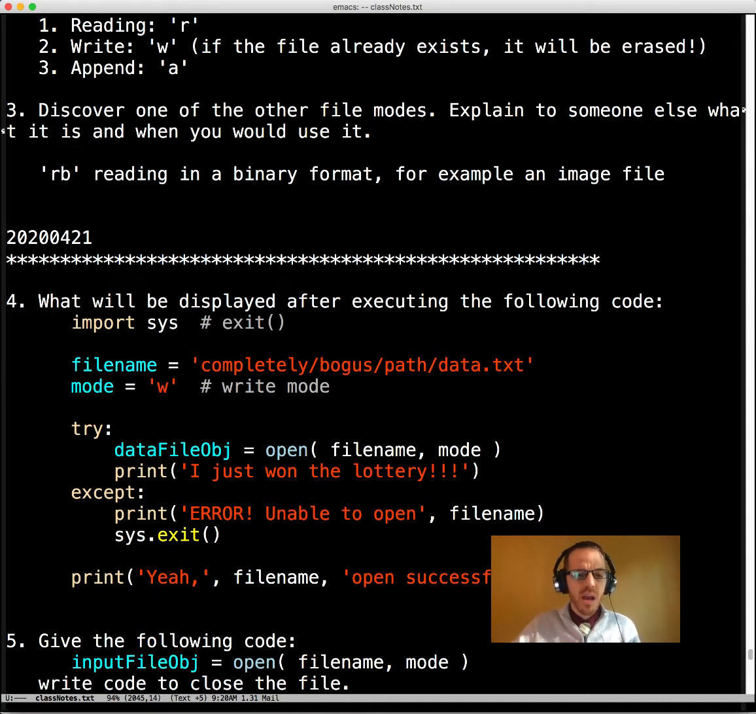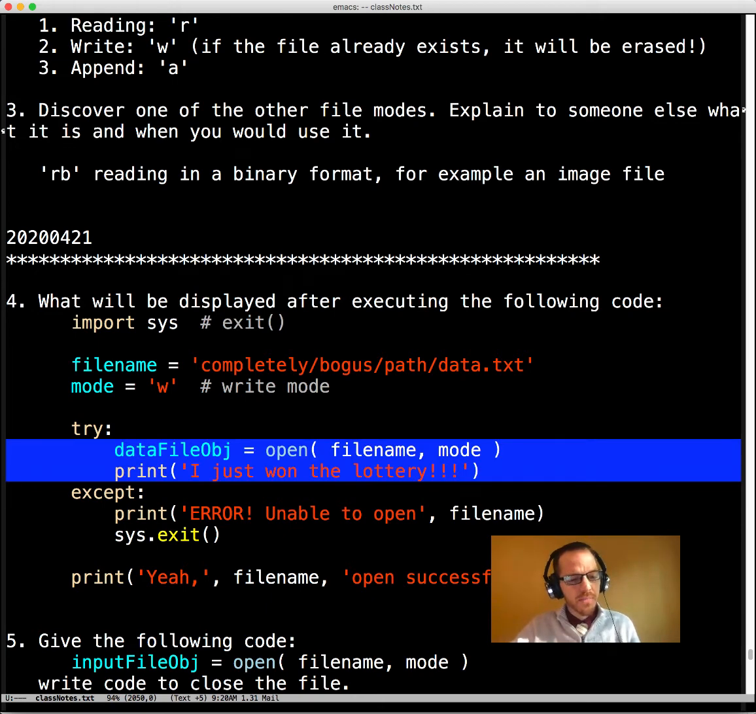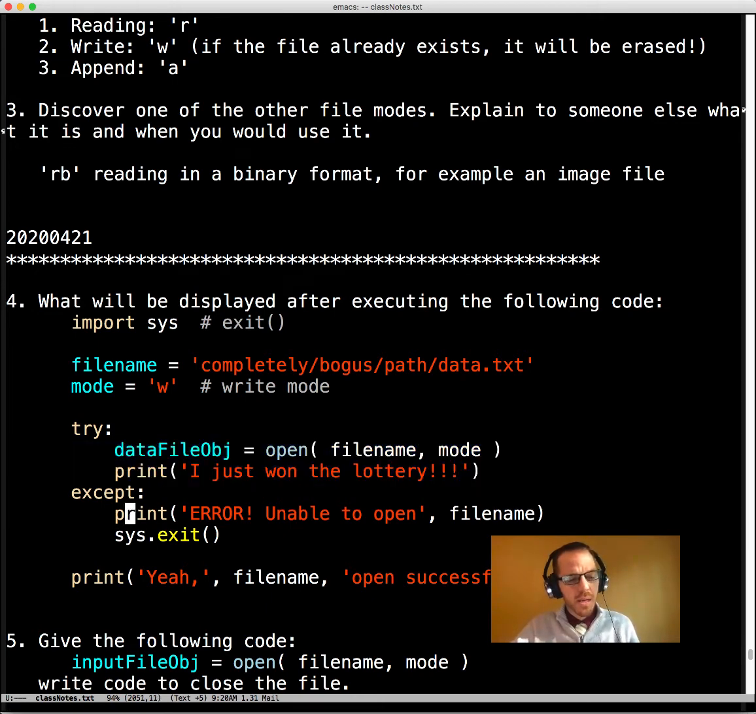Okay, and let's write to that file. So we're gonna try to open this file. We're going to call open and then mode, and then after that works, we're going to print, I just won the lottery! Except if something goes wrong in here, then we're going to come down here and say unable to open the file, and then we're out of there. And so, yay, the file opens successfully.